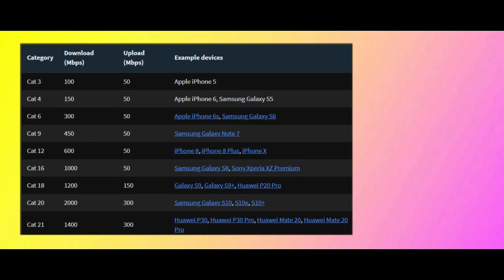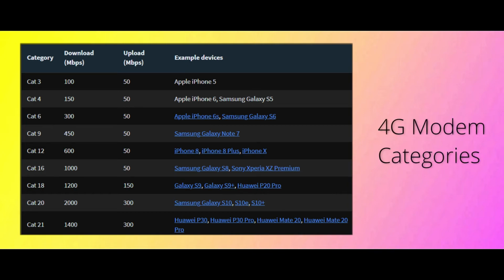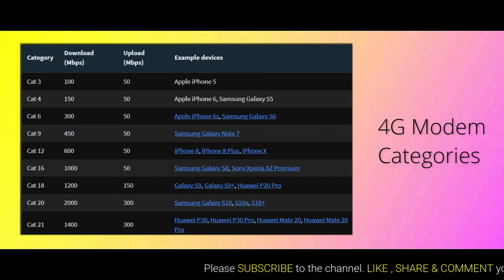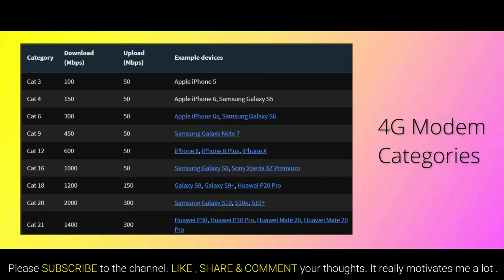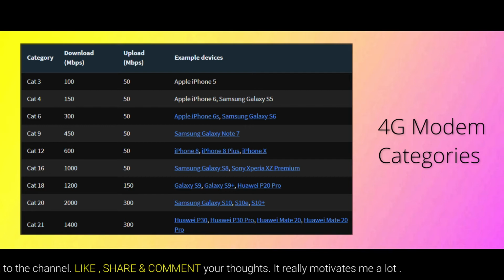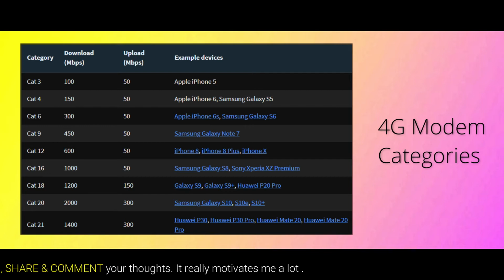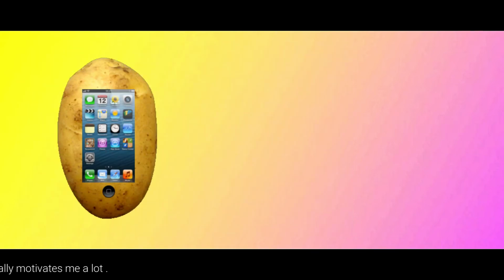Basically, there are different categories of 4G modem in the chipset of our smartphones, and each category has a designated maximum speed of operation. As you can see, the Cat3 chipset will give you a max download speed of 100 Mbps, and the Cat15 may offer you near to 750 Mbps if the hypothesis supports. And yes, you guessed it right, you get what you pay for. Most of the budget devices are equipped with the Cat3 4G modem with speeds up to 100 Mbps only, and the flagships offer you the Cat5 at a maximum with speeds up to 300 Mbps, and this is why your potato device cannot win over your rich lad's rotten fruit.